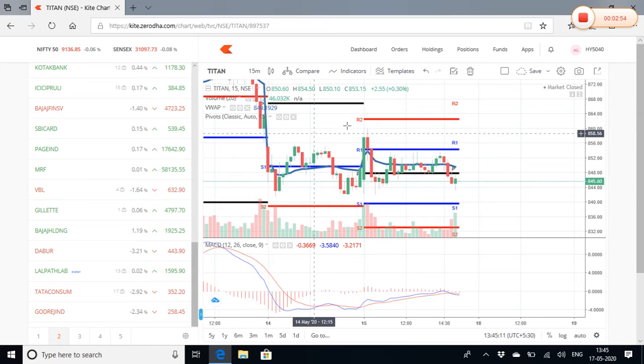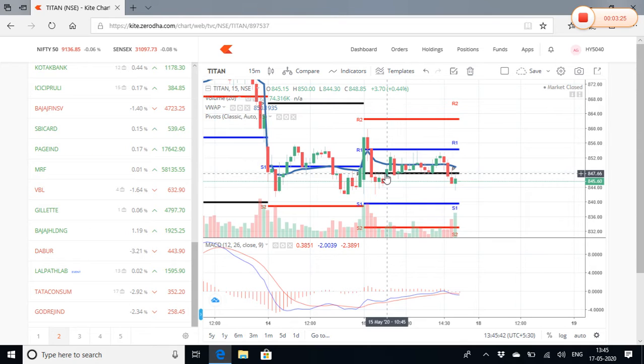Usually when I do intraday, I like to trade on a 15-minute chart, which you can see over here. This is a 15-minute chart, and I like to cross confirm with a 5-minute chart, because there's a lot of noise in the smaller time frames because of sudden trades. For example, if someone just suddenly sells and suddenly buys, so it's much better to trade on a 15-minute chart and not rely on the shorter time frames because they have a lot of noise in them.